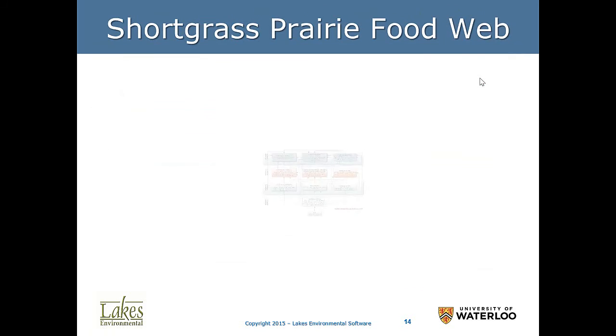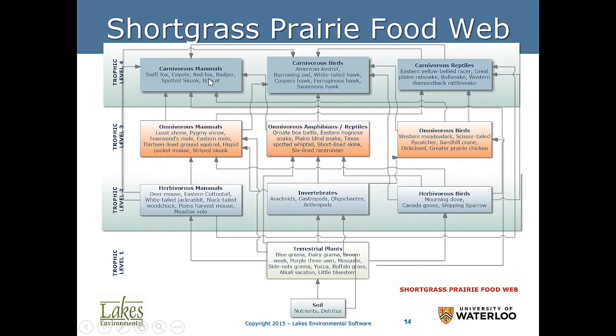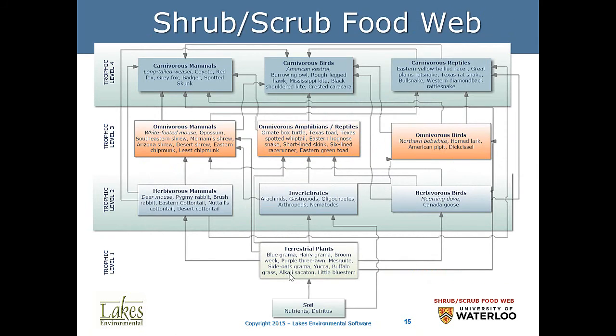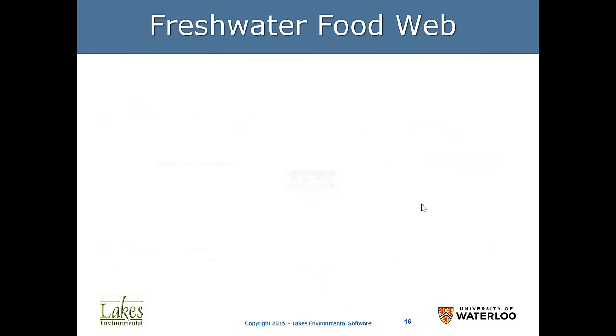Next one is the short grass prairie food web, and we have different animals representing them and also different sizes, etc. This is the intermediate between a productive land and a desert. You can see here coyote, badger, etc. And the birds change here. You no longer see the eagle, for example. It is very similar: it goes terrestrial plants, but the plants change. They're different plants. Herbivore mammals, different mammals. And birds, different birds.